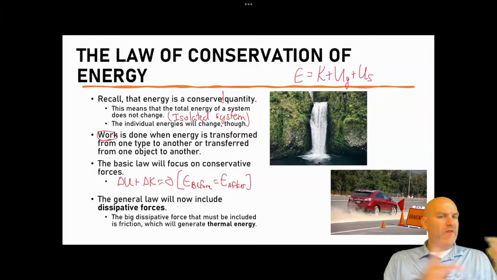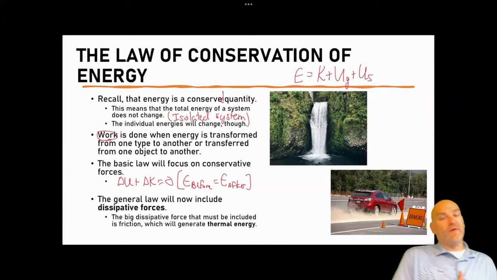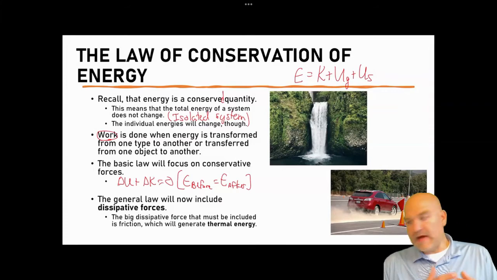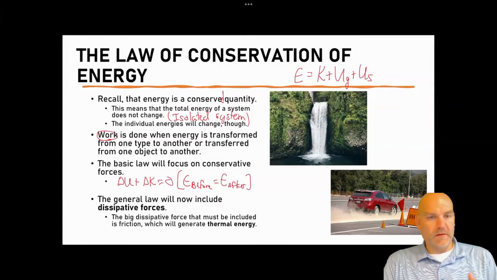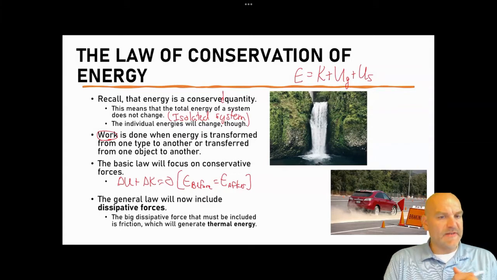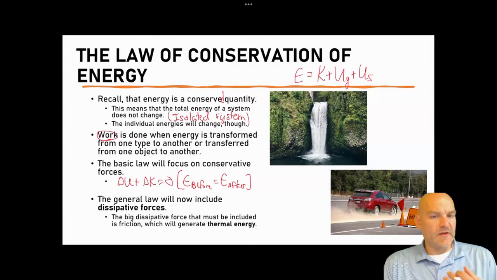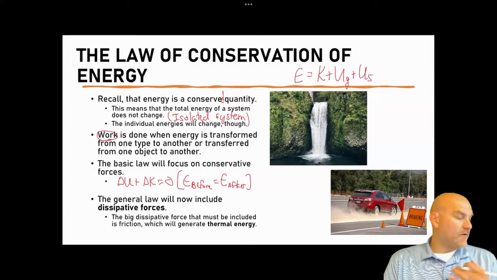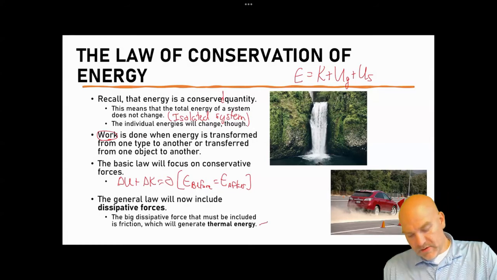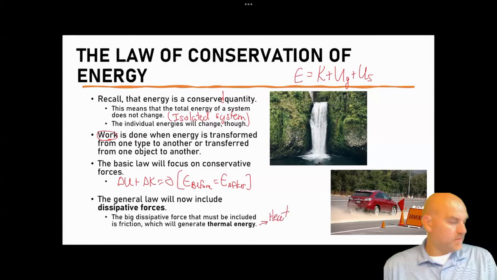Now, we do have these dissipative forces. The basic law has delta K plus delta U equal to 0, but the general law will include dissipative forces, and the big one we're going to look at is friction. What that does is generate thermal energy, which we know as heat.